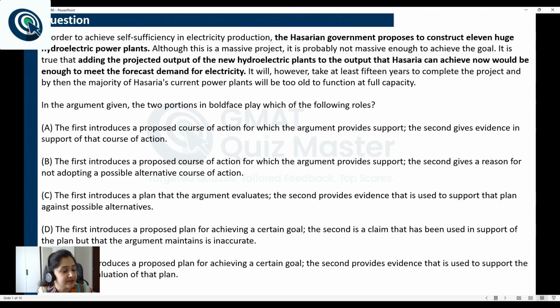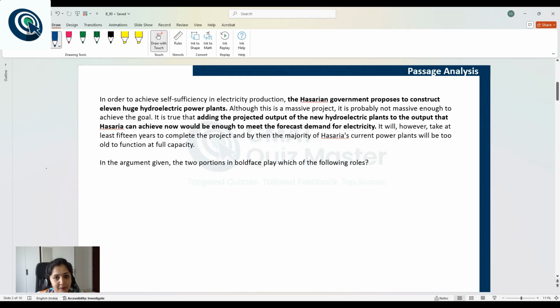The reason? It is not that they have not understood the passage. It is not that they do not know how to solve boldface questions or they do not know what role these boldface statements are playing. The reason is mostly that these students did not understand the meaning that is being conveyed by this popular incorrect answer choice. So, even after making the effort, even after spending time, they went ahead and selected the incorrect answer choice. So, let's discuss this question and see how we can avoid this mistake. Let's start with passage analysis.